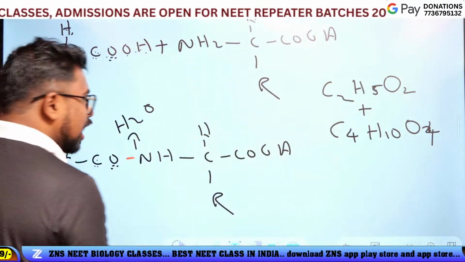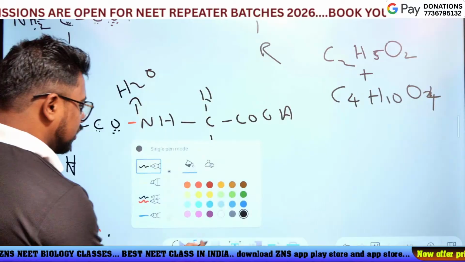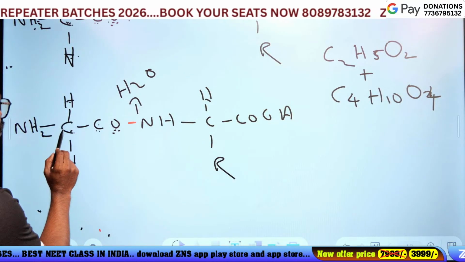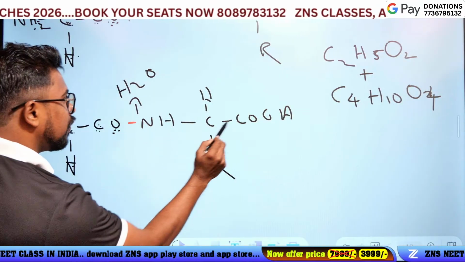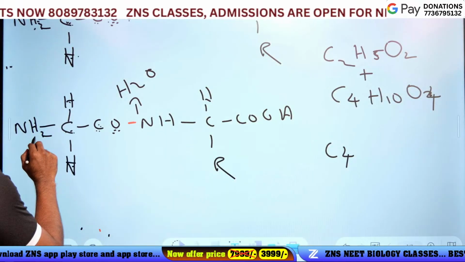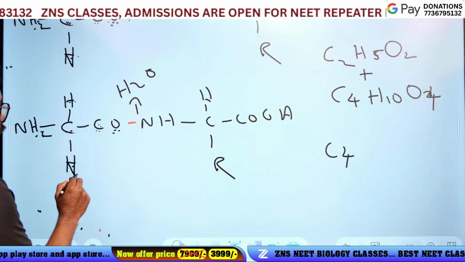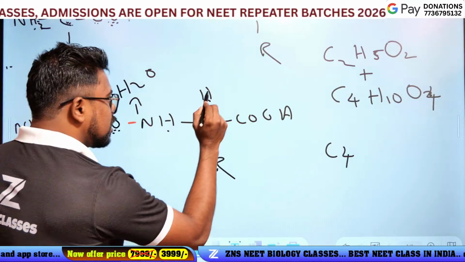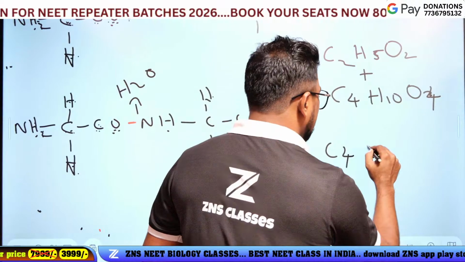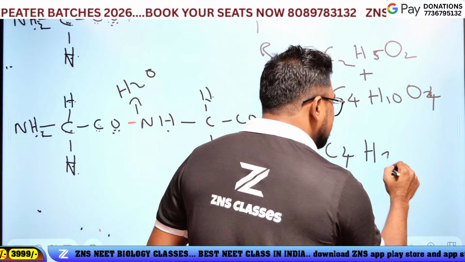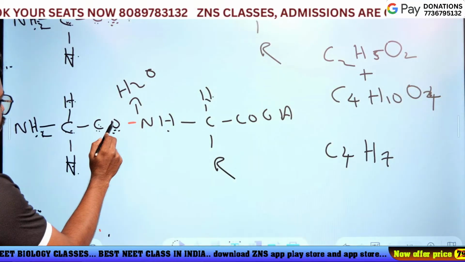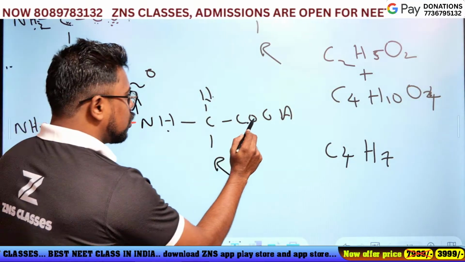But here, just calculate. How many carbon atoms? 1, 2, 3, 4. C4 is here. How many hydrogen atoms? 2, 3, 4, 5, 6, 7. Hydrogen atoms is 7. How many oxygen atoms? 1 is here, 2, 3.